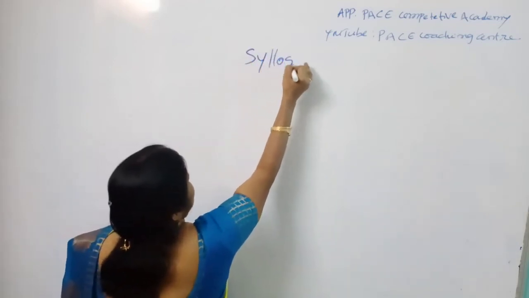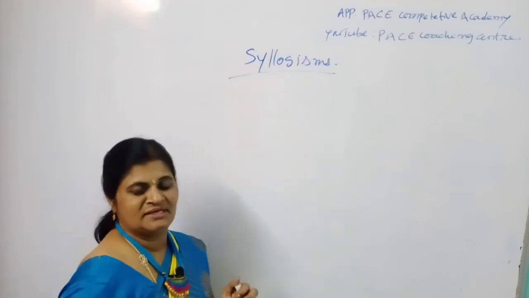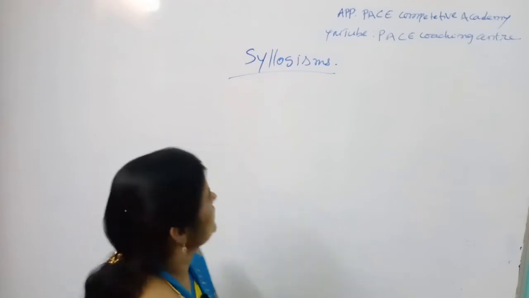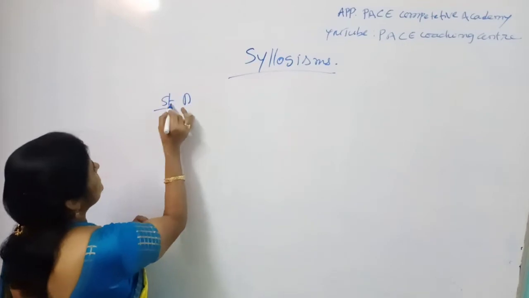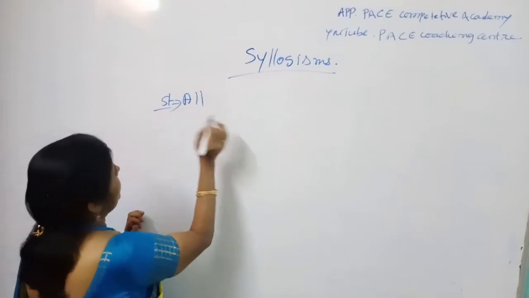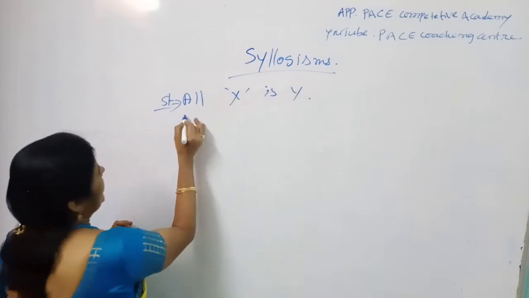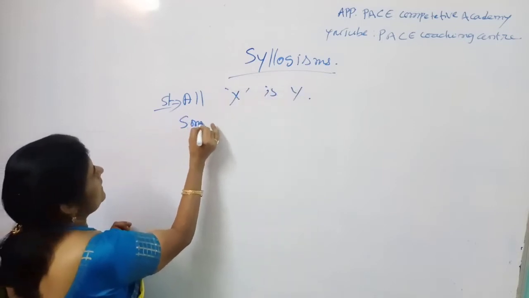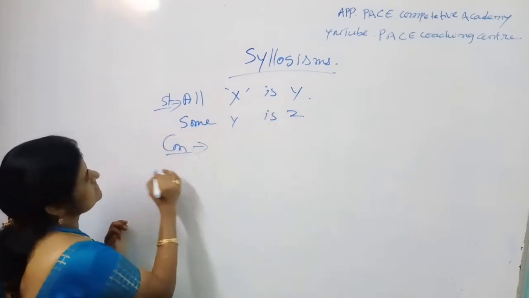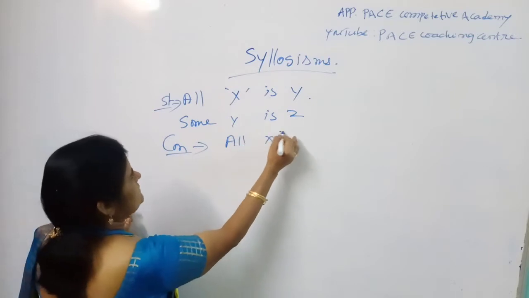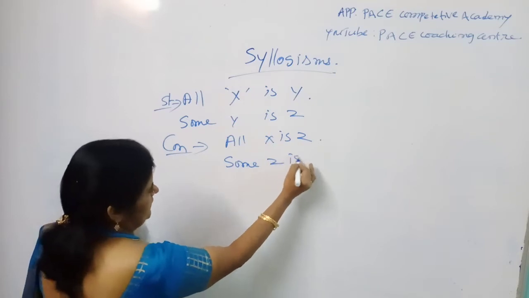Okay, syllogisms. Actually, I know how the questions come from syllogisms. My dear students, the questions are like this. Statements are given: all x is y, and the second, some y is z. He may give the conclusions: one, all x is z, and two, some z is x.